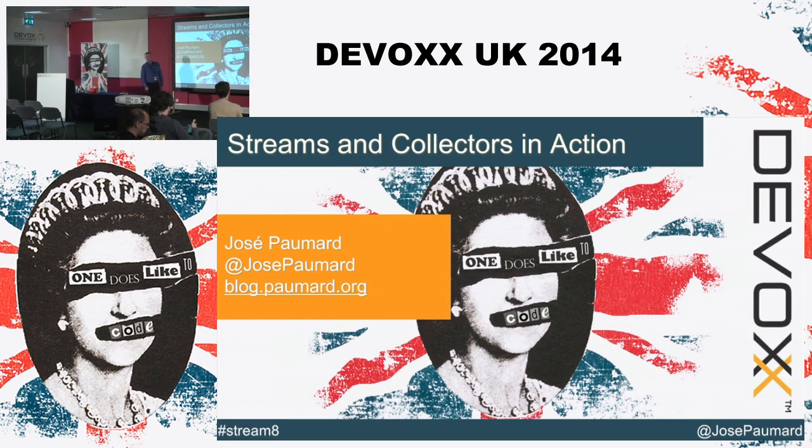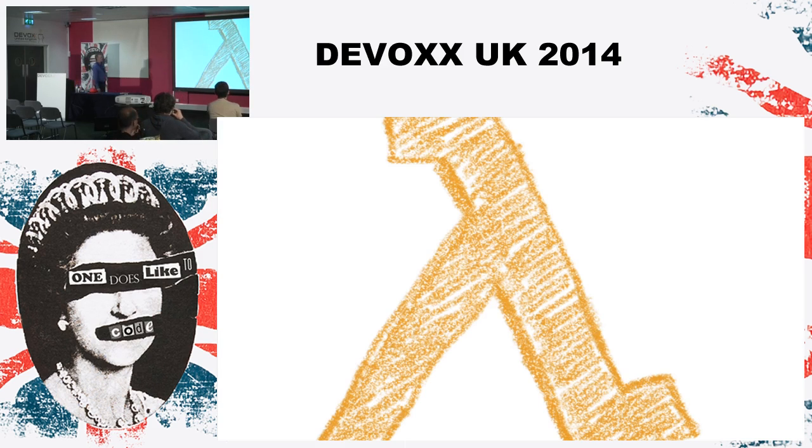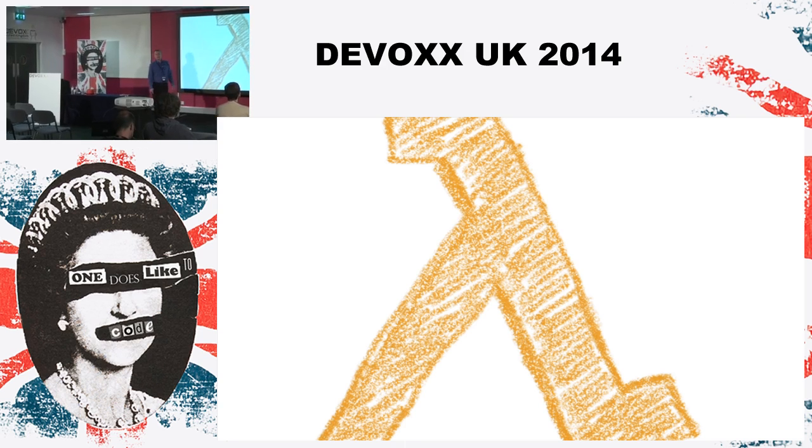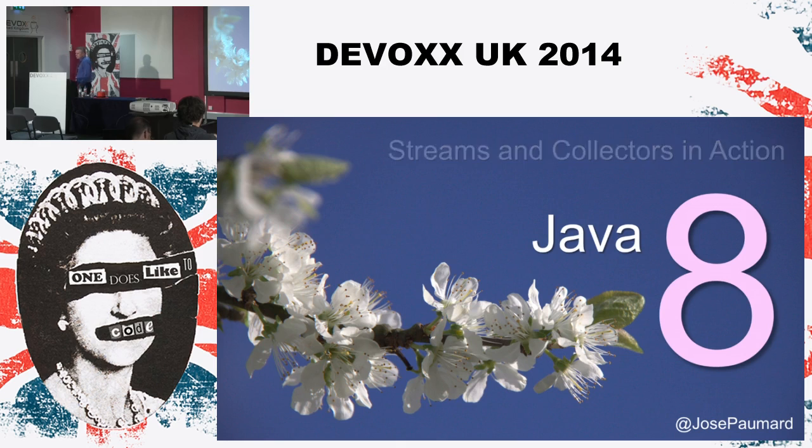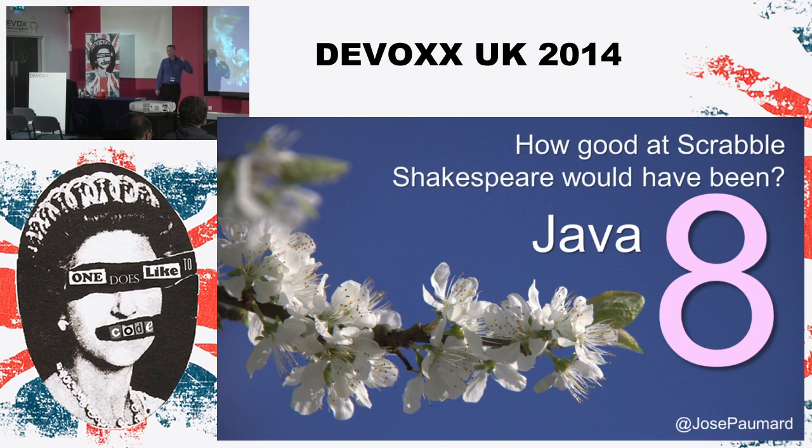Welcome to this session about streams and collectors in action. I don't have many slides. This will be mostly live coding. You all know that Java 8 is all about lambda expressions and streams, and this is what we're going to see now in these quick sessions. The goal of this session is, in fact, to answer two fundamental questions in computer science. The first one is how good at Scrabble Shakespeare would have been. And we're going to see that.